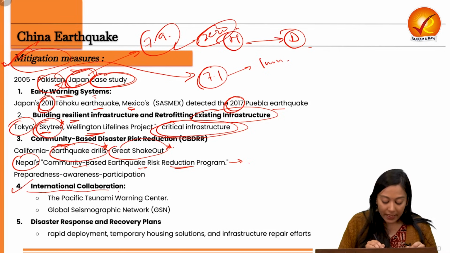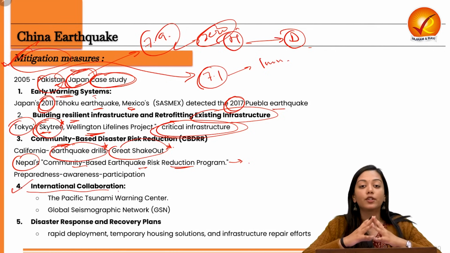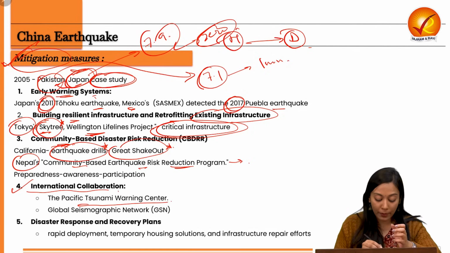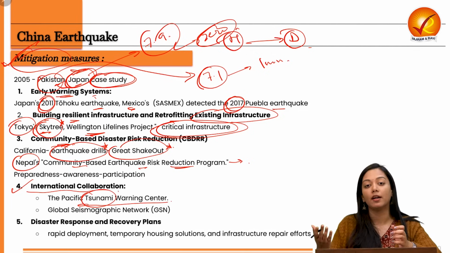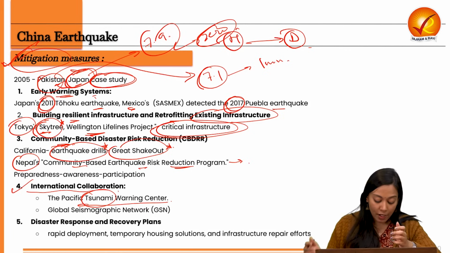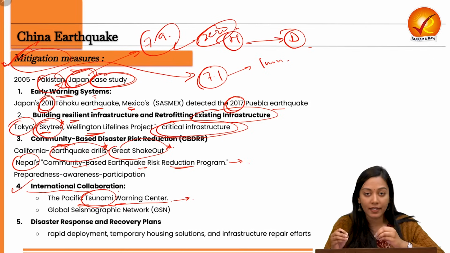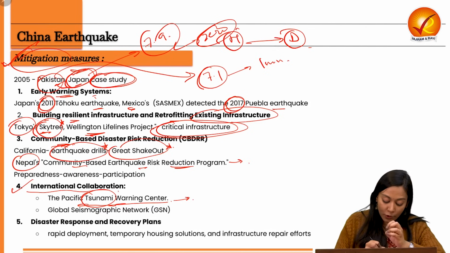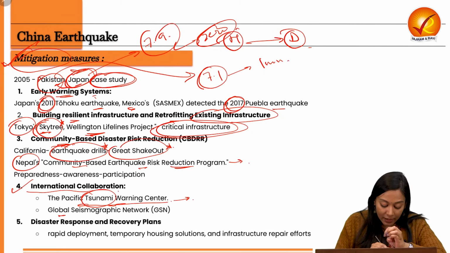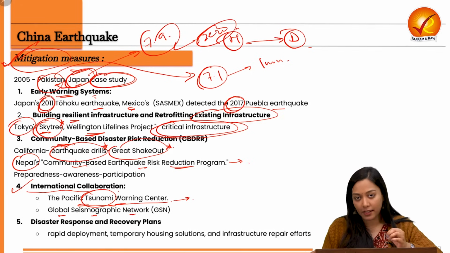We also want to seek international collaboration because an earthquake is not a local event. It is a global event. It needs collaboration. An example of this is the Pacific Tsunami Warning Center. A tsunami also emerges as a side effect of an earthquake which has happened on the ground of the ocean. So the Tsunami Warning Center is a collaborative effort of multiple countries which has helped to evade the disastrous effect of Pacific tsunamis. Then the Global Seismographic Network is also one of the best practices in the right direction.